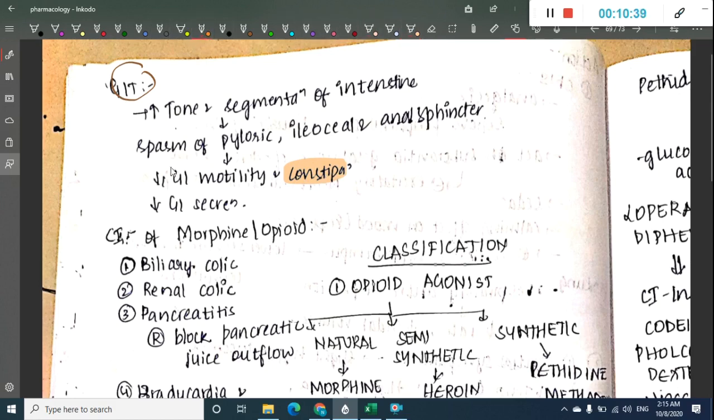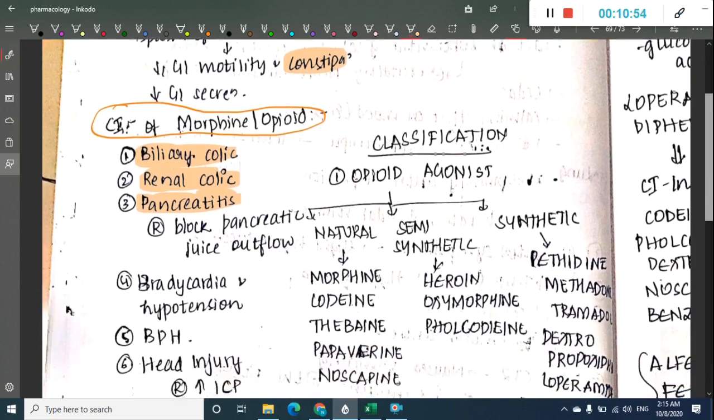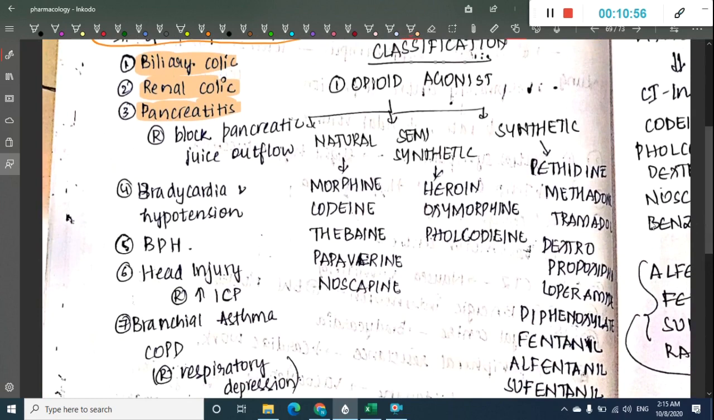Now next, what are the contraindications of morphine or opioids? Morphine and opioids are contraindicated in colicky type of pain, like biliary colic, renal colic, and pancreatitis. Why pancreatitis? Because they cause backflow of pancreatic juice due to outlet obstruction.